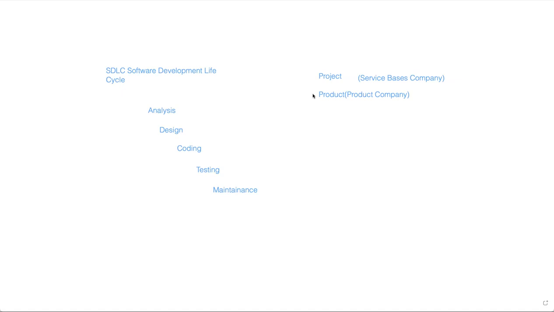A product is like ready-made garments. We go to the shop and pick shirts or pants as per our size, height and length. Ready-made garments are a product, and stitched clothes are a project. It's a basic example.